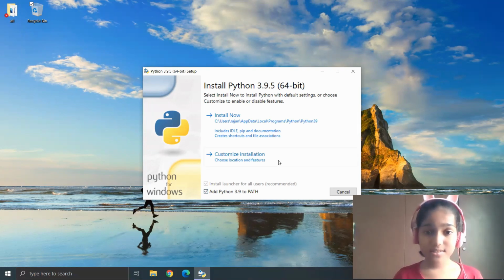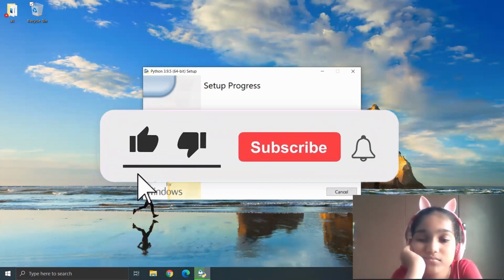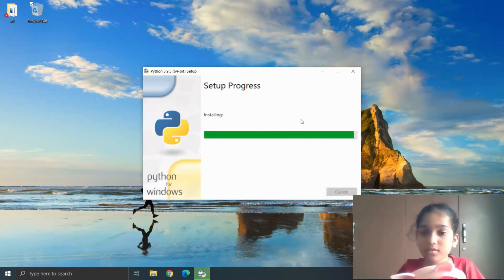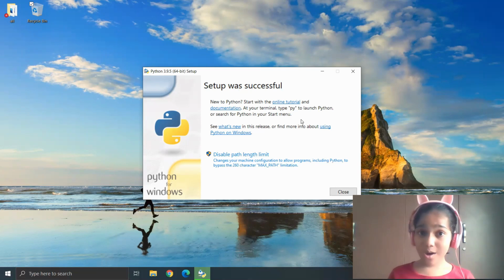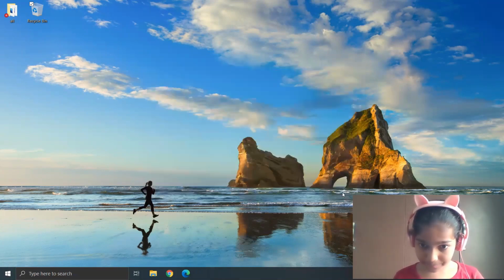And now there is customize installation where you can customize whatever you want in the Python. But here I'm going with the normal installation. And now it is installing. Now it says the setup was successful. And now you should close it.